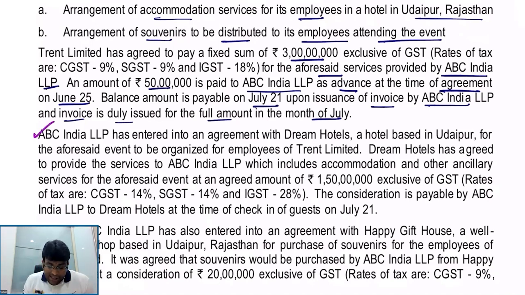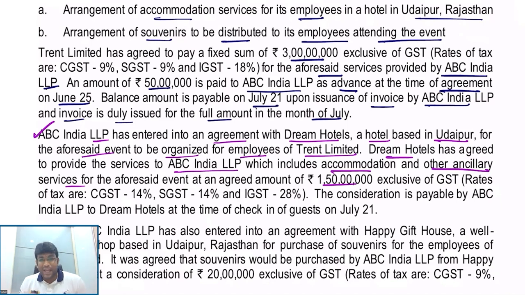Then ABC India LLP has entered into an agreement with Dream Hotels, a hotel based in Udaipur, for the aforesaid event to be organized for the employees of Trent Limited. So ABC India contacted whom, my dear friends? Dream Hotels. And Dream Hotels agreed to provide services to ABC India LLP, which include accommodation and other ancillary services for the aforesaid event at an agreed amount of 1 crore 50 lakh exclusive of GST. And please note that the rate of GST is 14%, effectively 28%. Makes sense, right, my dear friends?